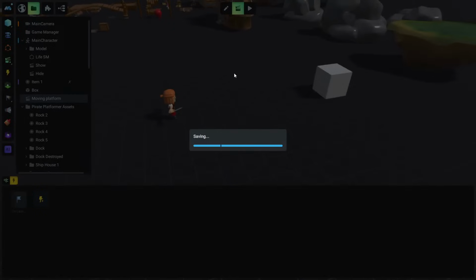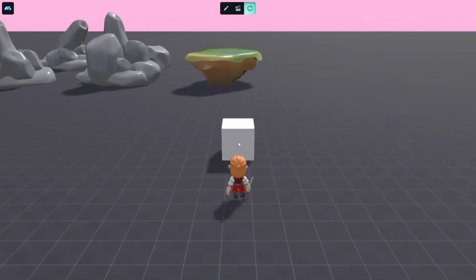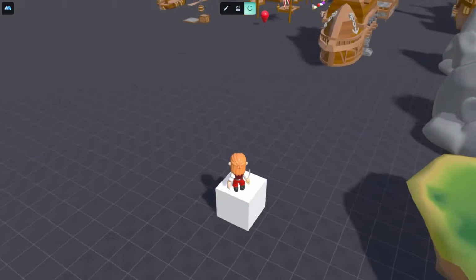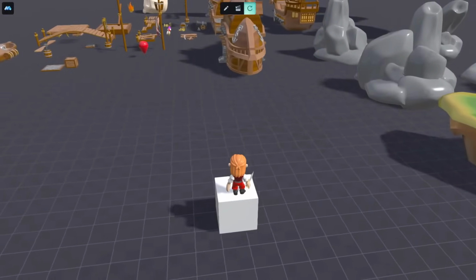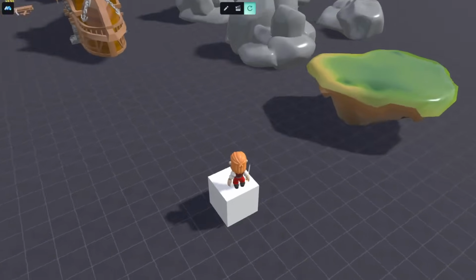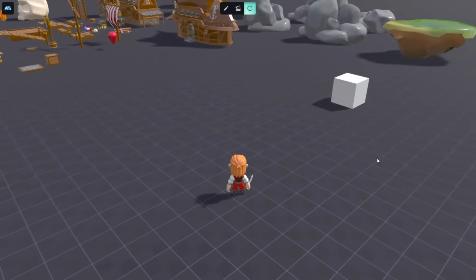I believe this is a good moment to save our game again. And if we play the game now, we will see that our cube is moving, and since it's kinematic, we can jump on the cube, and we have just created a small moving platform. Okay. Let me go here for a second,